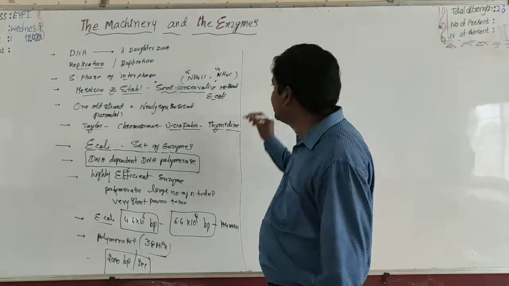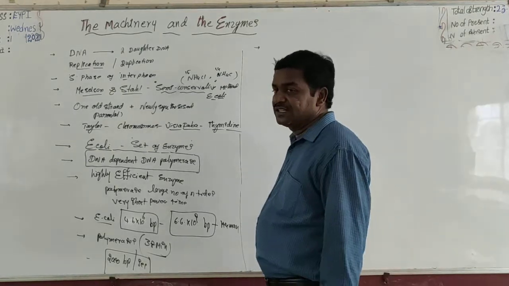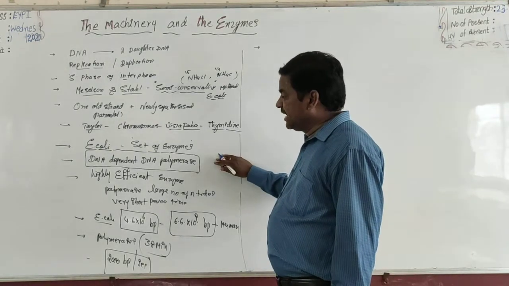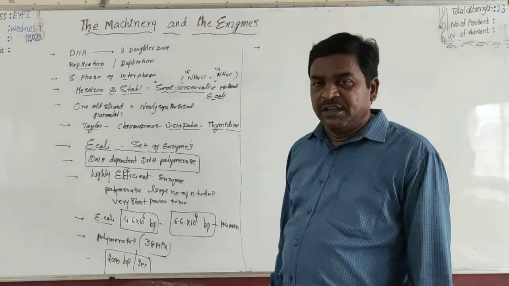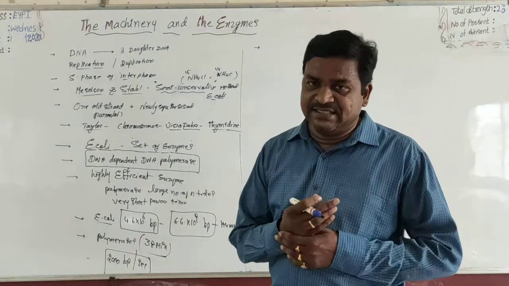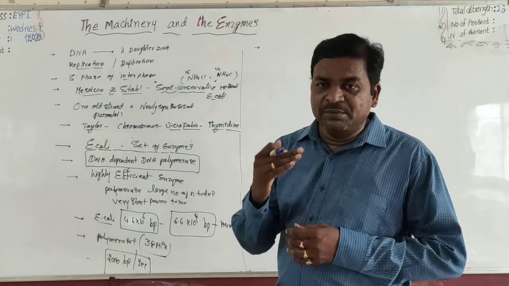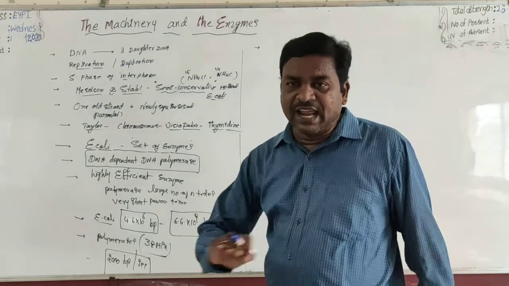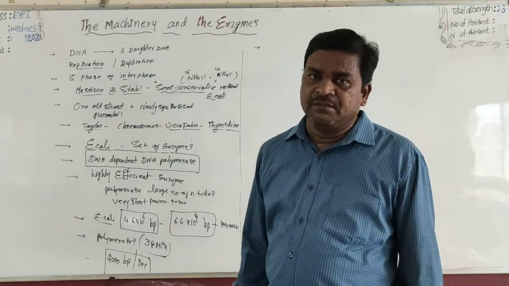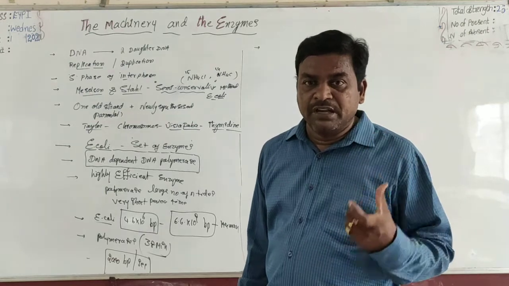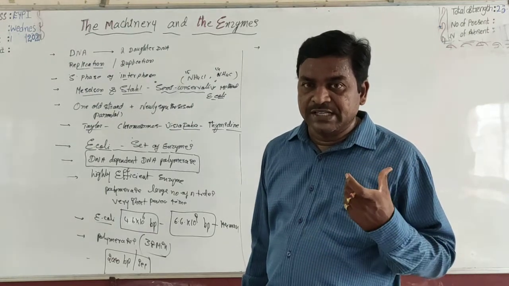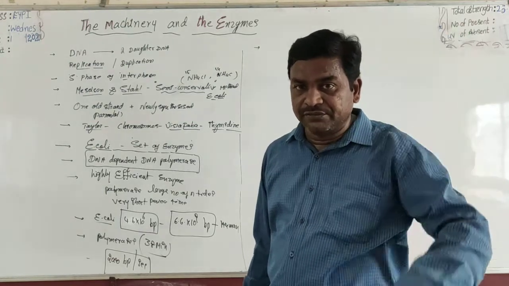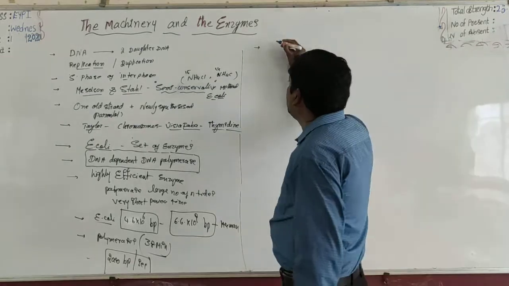Okay, now coming to another point. Students, this DNA dependent DNA polymerase not only catalyzes the polymerization very rapidly, but also it polymerizes the nucleotides with a high degree of accuracy.